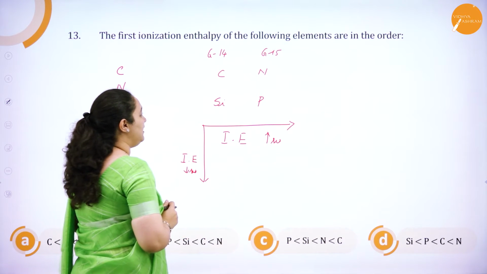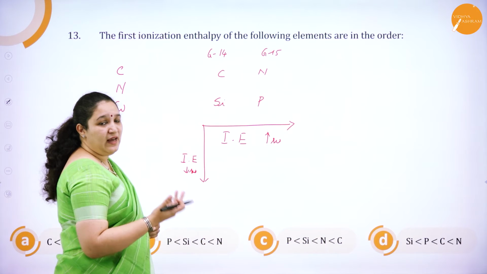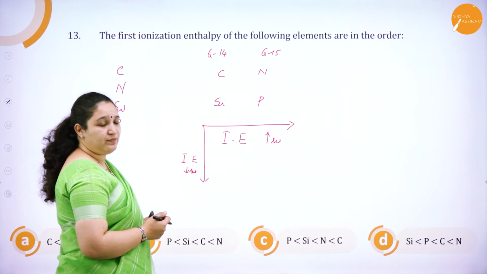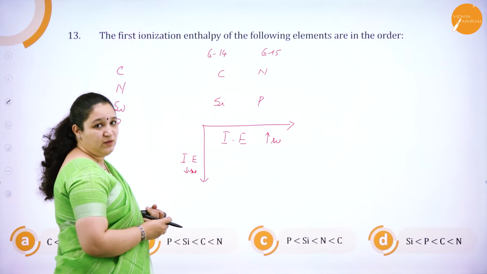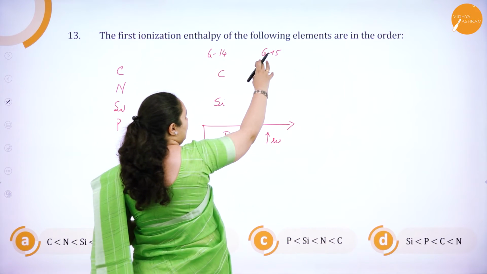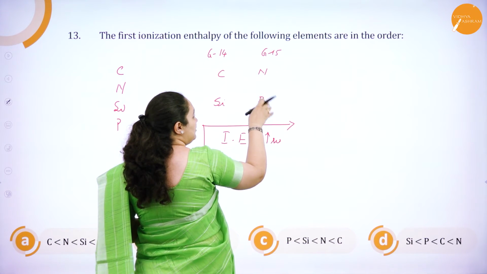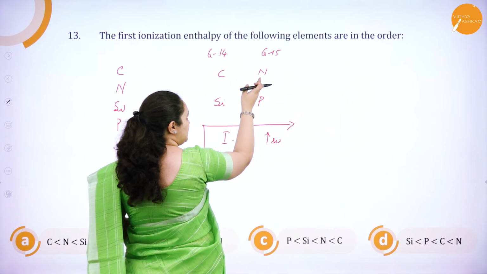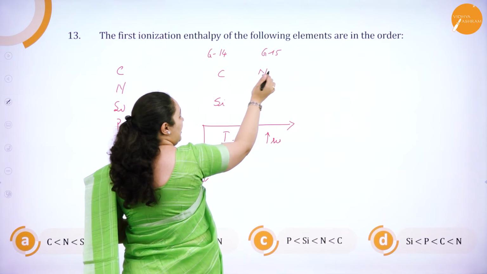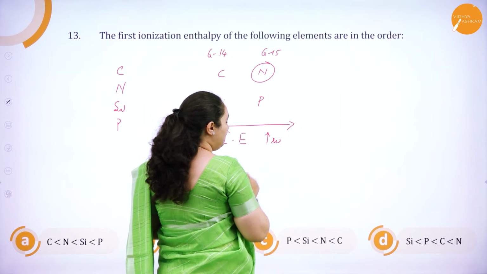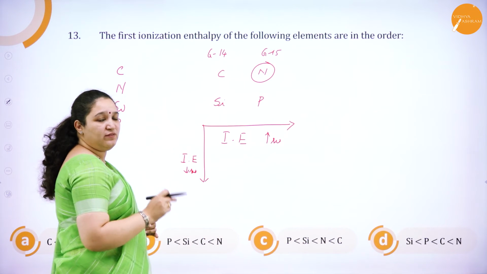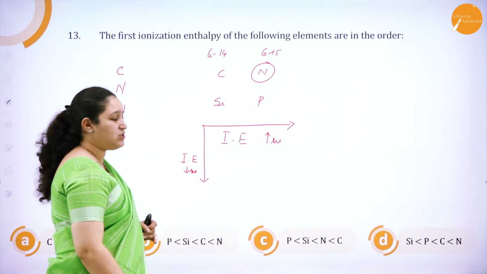So using this relation, can I tell which has got the highest ionization enthalpy? Of course, it is carbon, because it's in this corner. Down the group, ionization enthalpy reduces. Along this side also it reduces. So the highest ionization enthalpy should be of nitrogen.